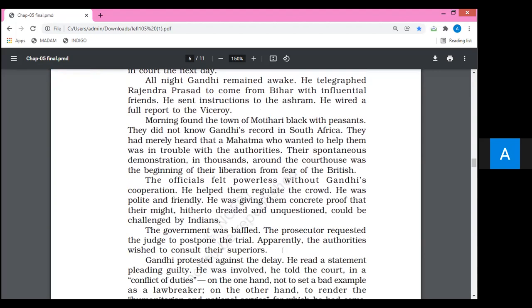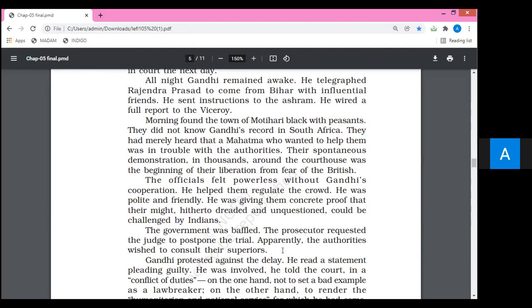The officials felt powerless without Gandhi's cooperation. At that moment, peasants were in a very arrogant mood, so they were giving very negative types of demonstrations. I think it is very clear that their actions and reactions were very violent at that time. No doubt Gandhiji was a strict believer of non-violence, but at that particular moment, peasants were seen in their worst mood.